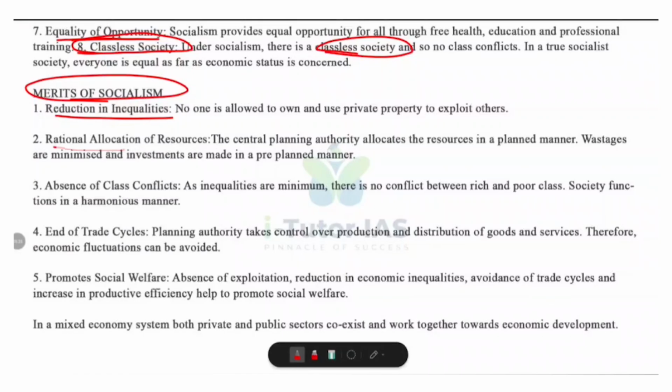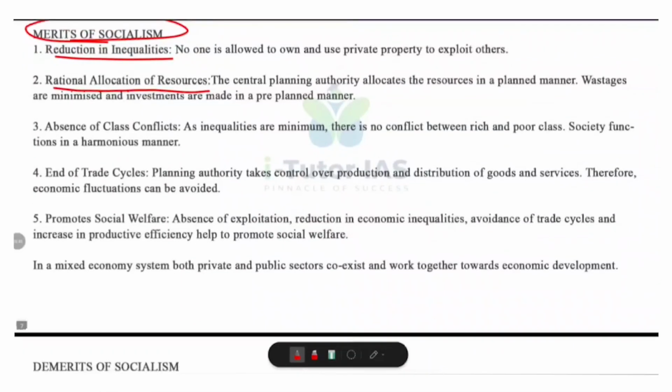And next, rational allocation of resources. That means all resources are allocated by the central planning authority. Investments are pre-planned and resources are used efficiently. Then wastage of resources is minimized, unlike in capitalism where duplication and overproduction occur. And this ensures that resources are used where they are most needed.